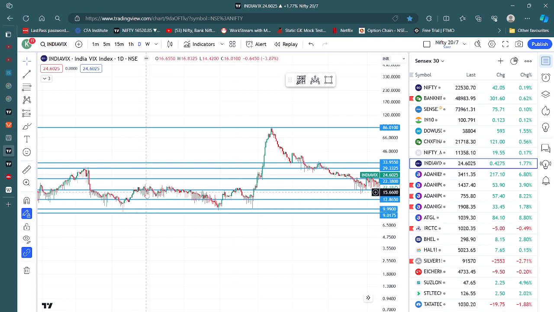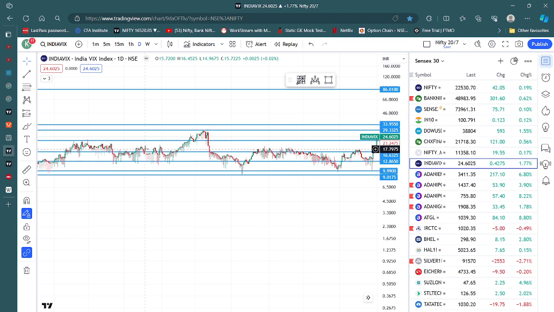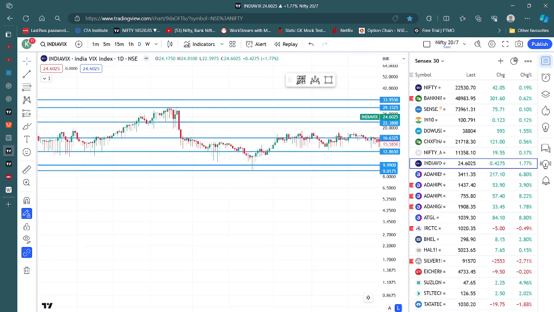On 23rd of May, this was 16. You can see that VIX was already high here, it went up to 29.88, and on 22nd May it went up, but on the result day, it really crashed. All those who were option buyers, whether the market moved up or down, their premium would have gone down.